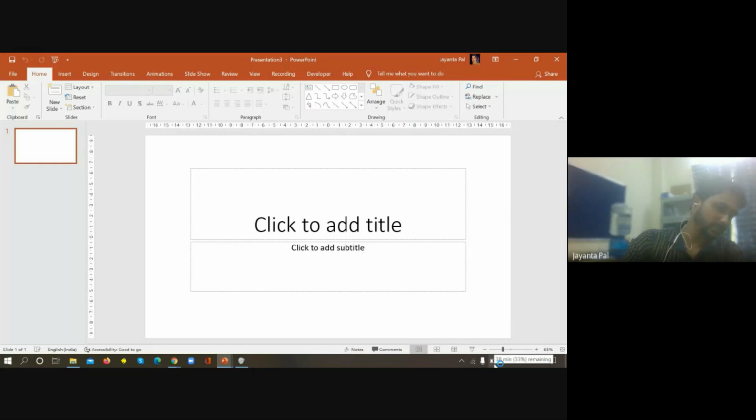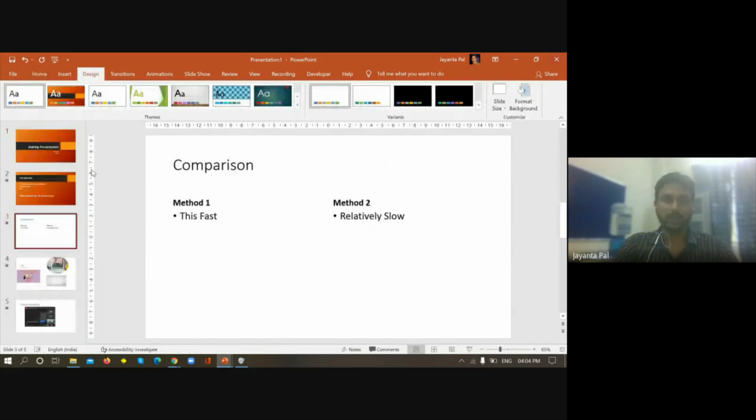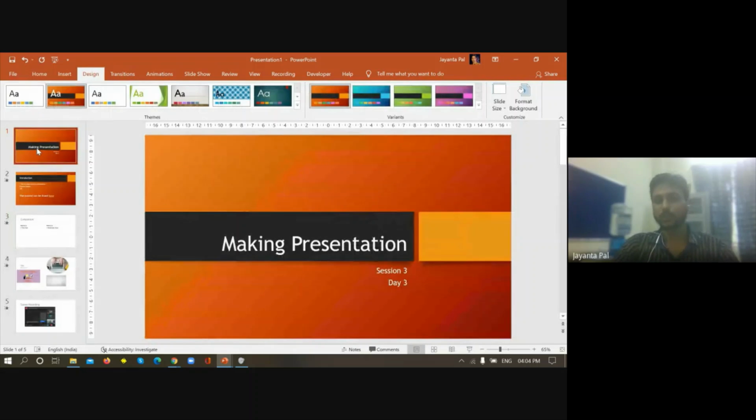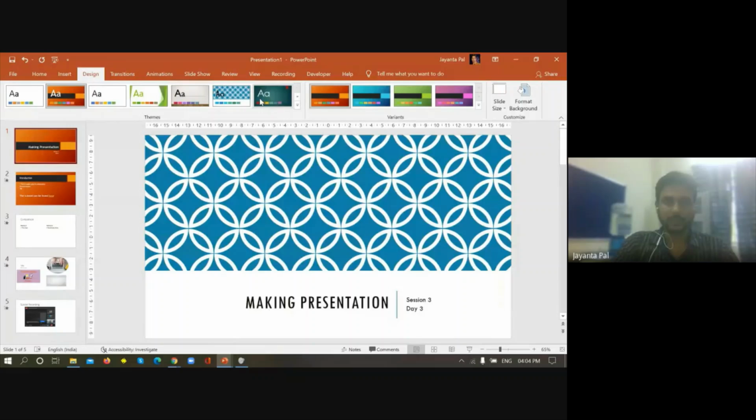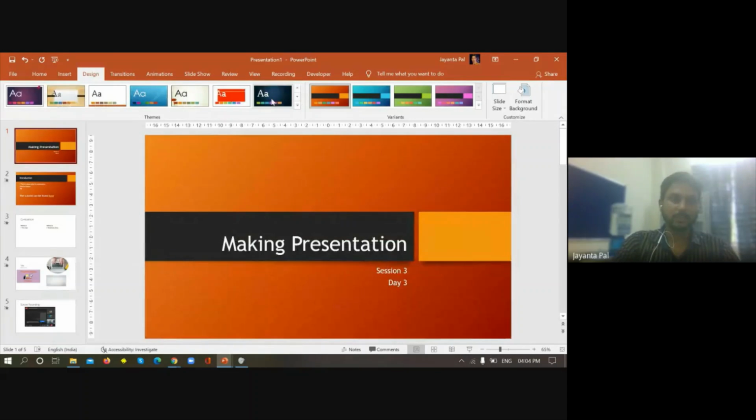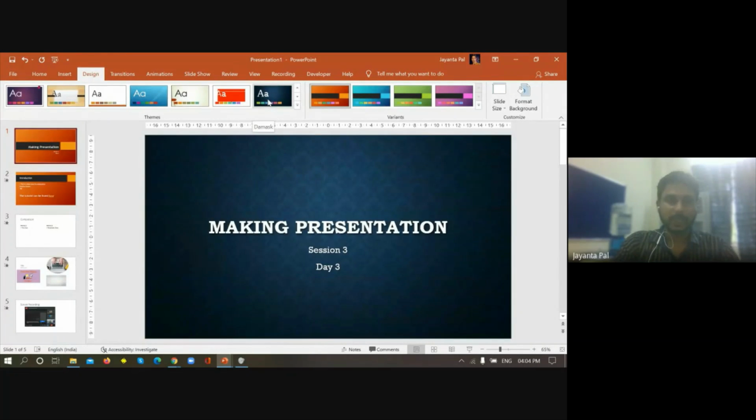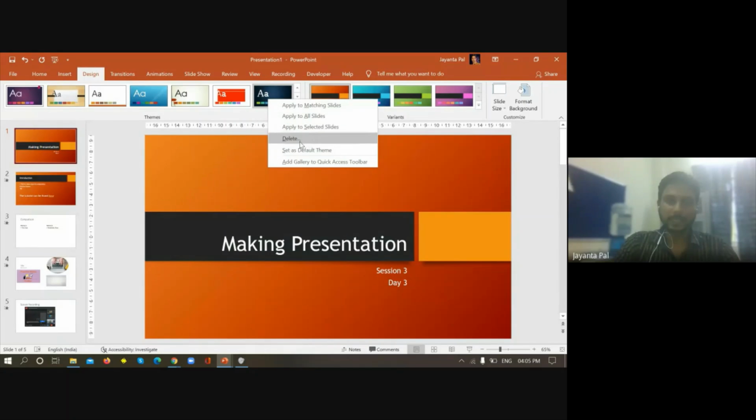This is the theme, but I want to change this default theme. That means whenever I want to open a new presentation on this computer, it will present with a different one, not this white background. I want this design to open whenever I open a new presentation on this computer. Okay, so let's say I want this design to be open. Now make a right click over here and select this one, set as default theme.